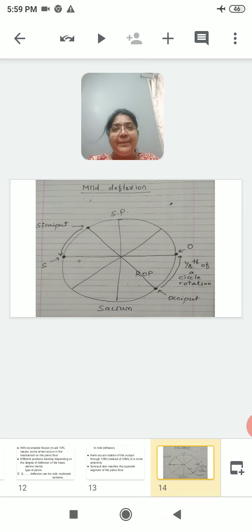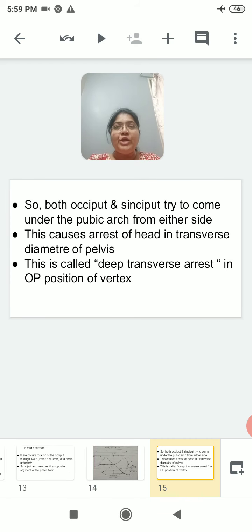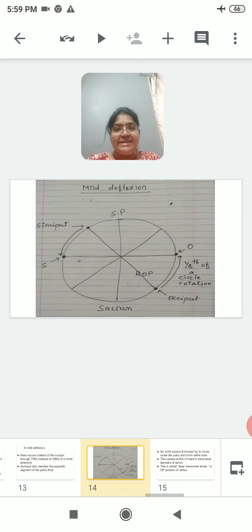Now because of this what happens? Let's see. Both occiput and sinciput try to come under pubic arch from either side. Again look at this diagram. Occiput is towards the right lateral side, and sinciput is towards the left lateral side. So both are equally away from the symphysis pubis, right? So both have 50-50% chances to lie under pubic arch. So they both will try to rotate to lie under pubic arch, right?